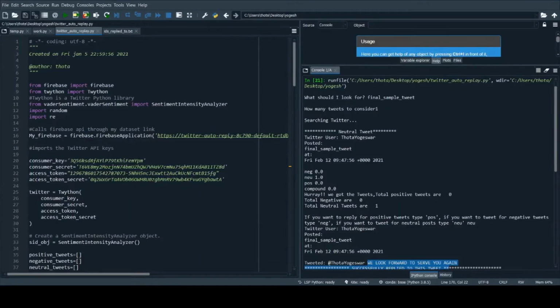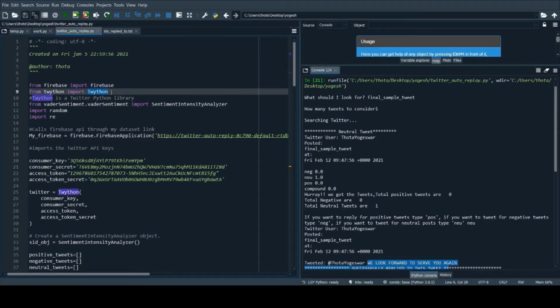Now, without any delay, let's deep dive into the code. Here are the libraries from Python which I use for this particular code. I imported a Firebase library in order to store the data for which tweets have been sent a reply.